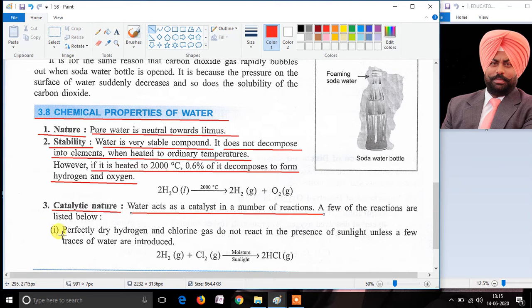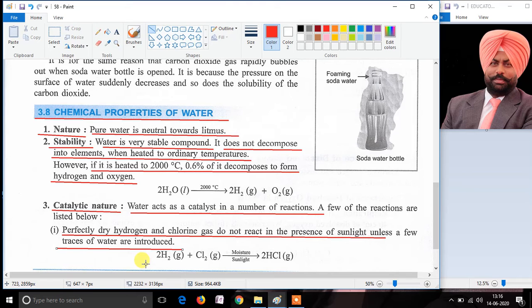The first reaction is whenever perfectly dry hydrogen and chlorine gas are mixed in the presence of sunlight, usually it does not react. But if a few traces of water are introduced into the reaction, then the reaction starts and hydrogen chloride gas is formed by the reaction of dry hydrogen and chlorine gas.